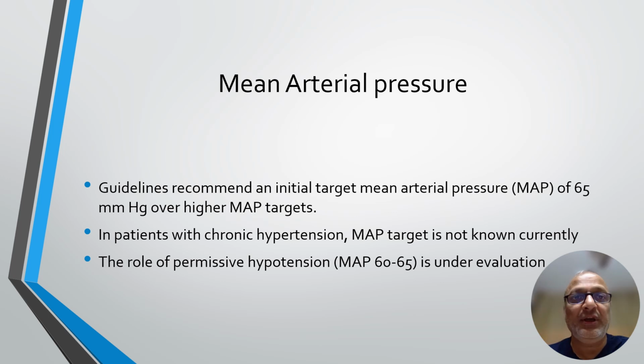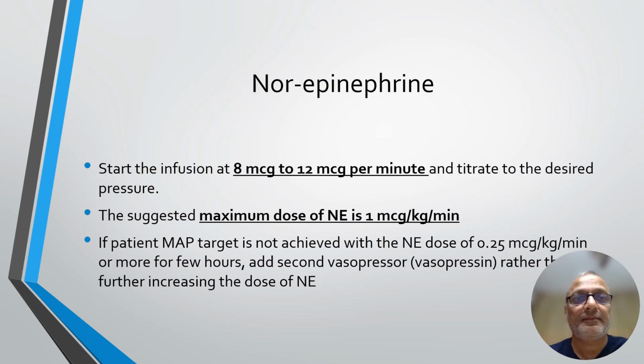With regards to mean arterial pressure goal, guidelines recommend an initial target mean arterial pressure of 65 mm of mercury over a higher MAP target. In patients with chronic hypertension, the mean arterial pressure target is not yet established. The role of permissive hypotension, meaning mean arterial pressure between 60 to 65, is currently under evaluation.